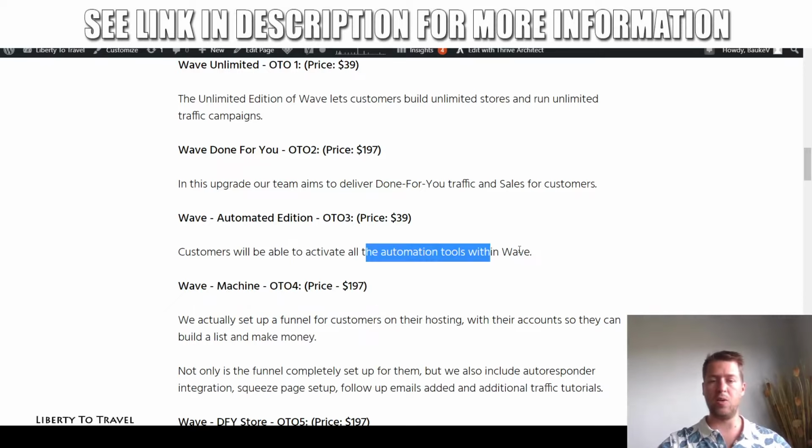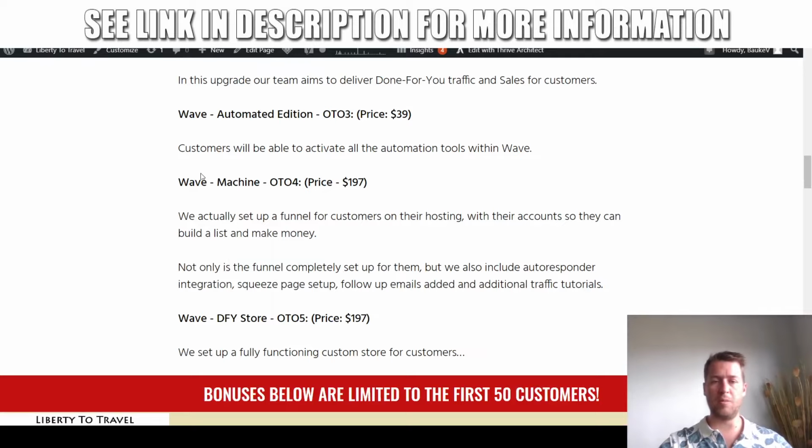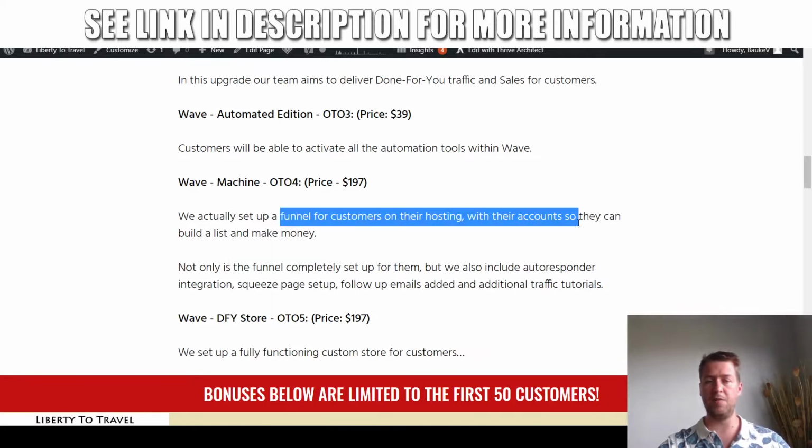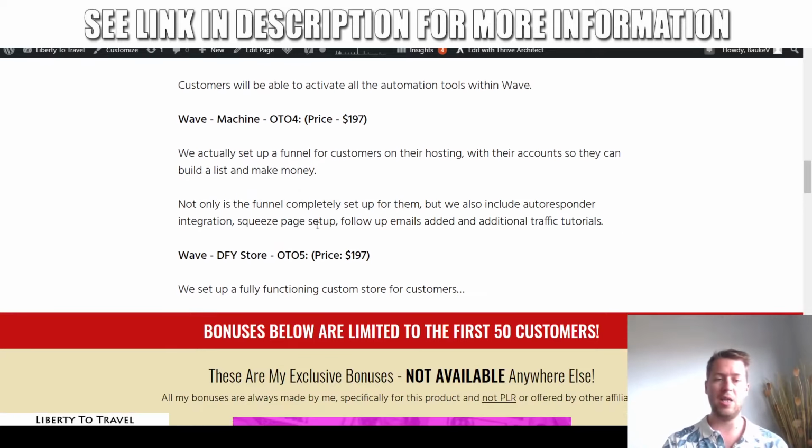You'll be able to get all the automation tools within Wave. I don't know exactly what that means, but I guess you can set up some things to be done automatically using Wave. Then OTO number 4 is the machine version for $197, where they set up a complete custom funnel for you on your hosting with your accounts. They're going to include your autoresponder, squeeze page, follow-up emails. Basically, they set up an entire email marketing funnel for you on your hosting. And then the final upsell, the Done For You store for $197, allows you to get a complete custom store set up for you with Wave.